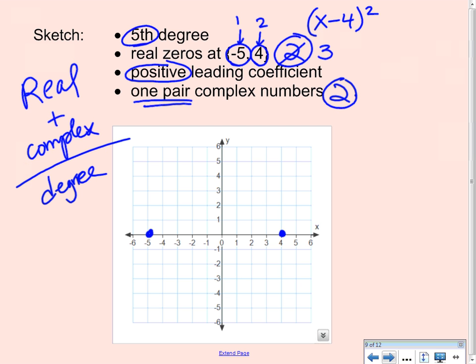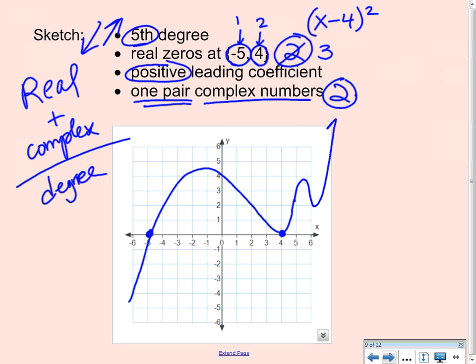All right, lots to think about. Positive and fifth degree. The positive fifth degree end behavior looks like that, right? So I'm going to come up through here. I'm going to bounce, and I need to remember somewhere I have to show these complex numbers. So I will put a wiggle somewhere in my graph. I don't know where it is. That wiggle can be here. You could have added a wiggle in here somehow. You could have added a wiggle kind of in that direction. As long as it's got a wiggle somewhere, the wiggles will be happy. Moving on.